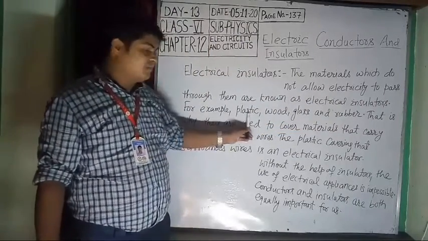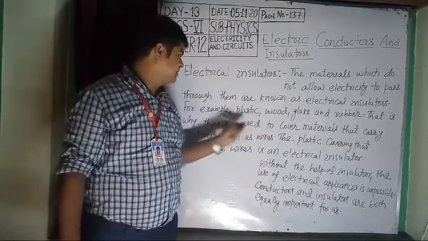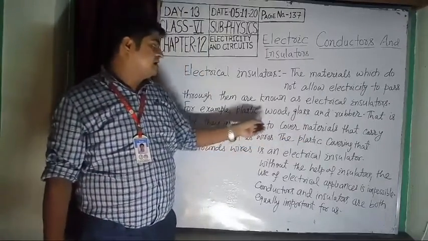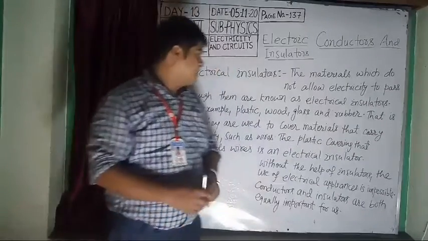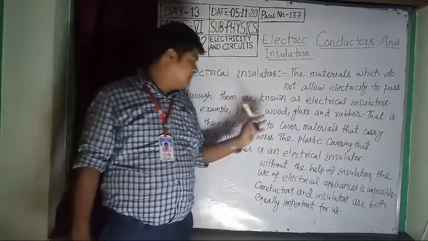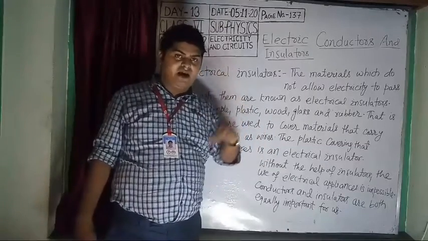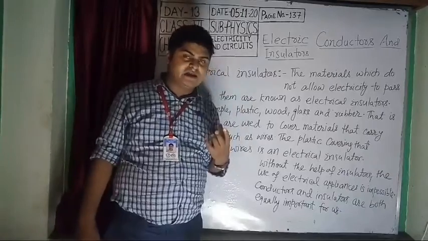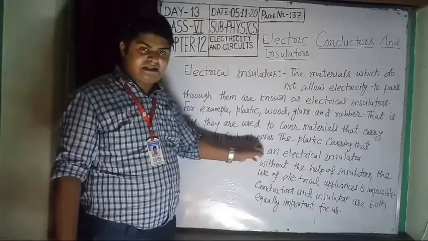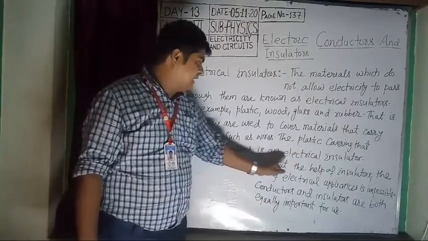For example, plastic, wood, glass and rubber. These are insulators. Why? Because these are made of non-metals. That means these are not metals. That is why they are used to cover materials that carry electricity. That means these materials are used to cover the wires or any other electrical equipment where electricity is supplied, such as wires. The plastic covering that surrounds a wire is an electrical insulator.